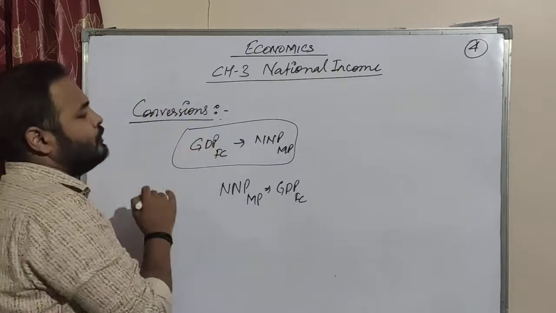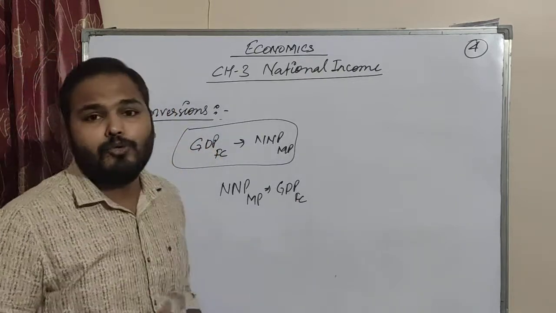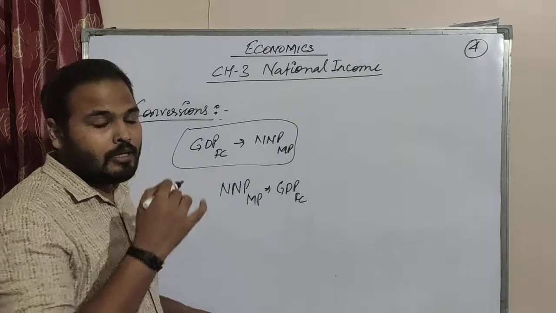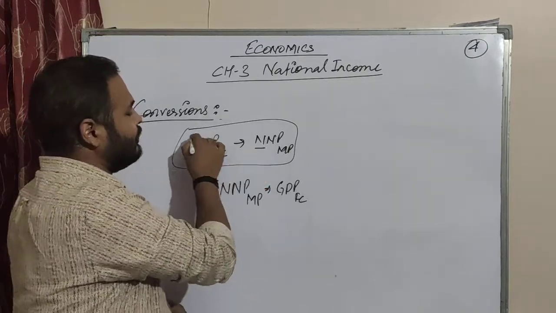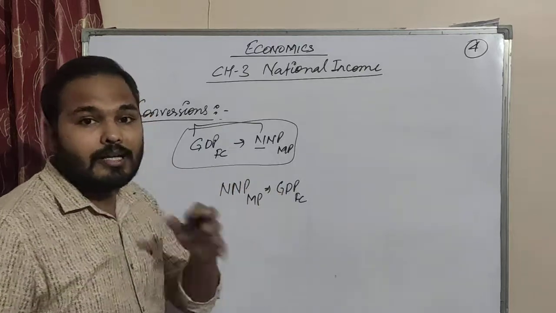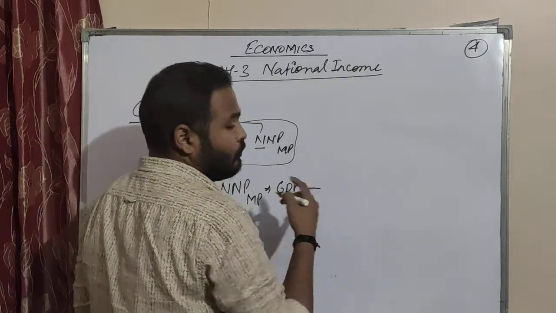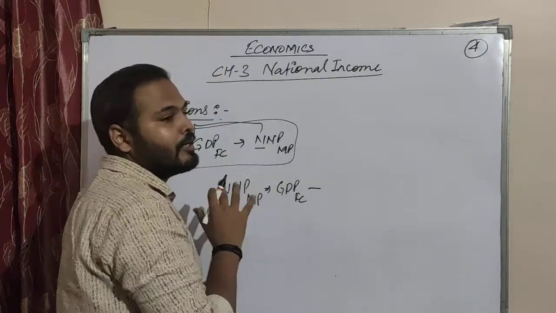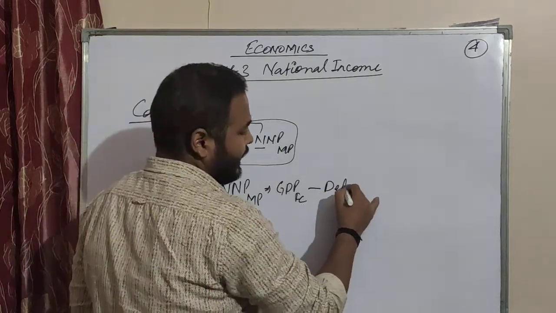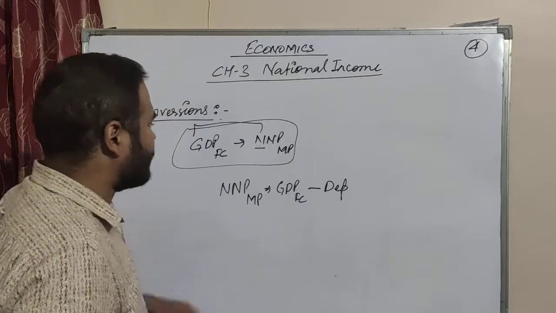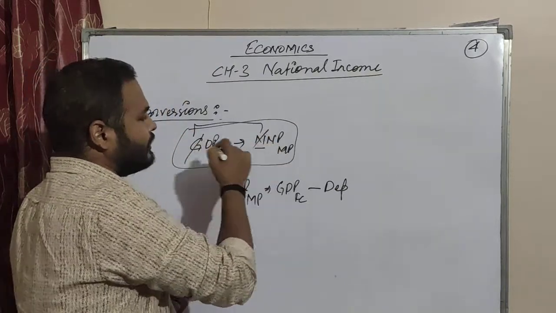I told you, when we are moving from gross value to net value, we do depreciation. From gross, when we are converting gross value to net value, we subtract depreciation from that.